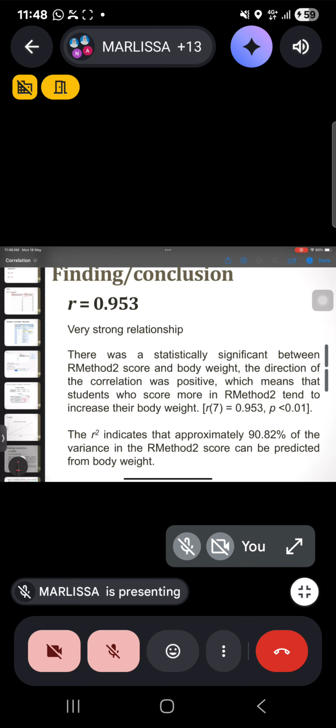from this is that you can say there was a statistically significant relationship between this IV and DV, and the correlation was positive since this is positive, right? And then you can write here R(7), okay? If you ask me what the 7 is, it is the degrees of freedom as usual, okay? And the value of R is 0.953, okay?